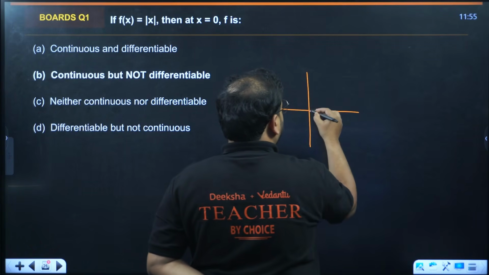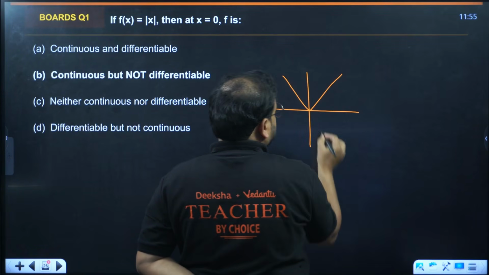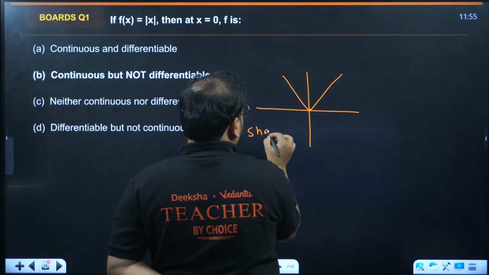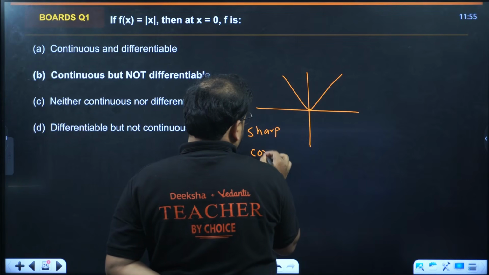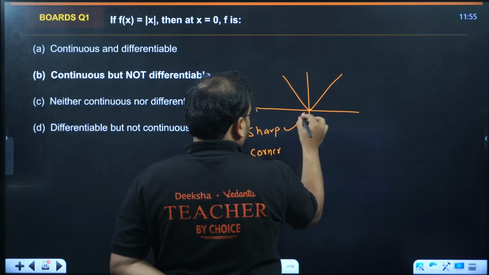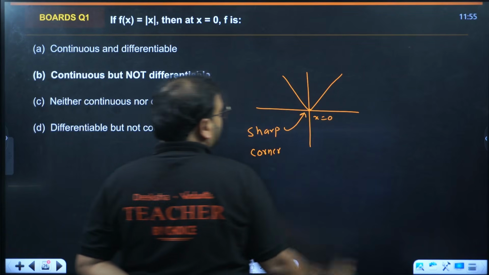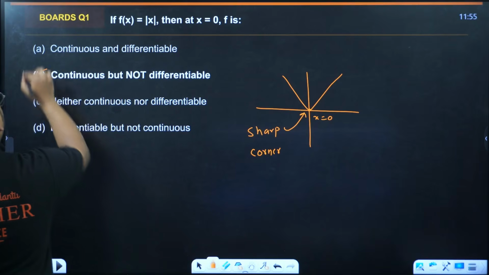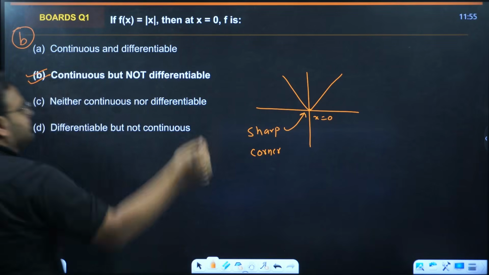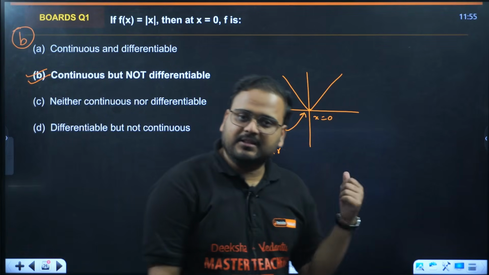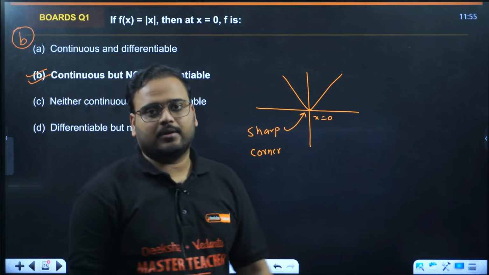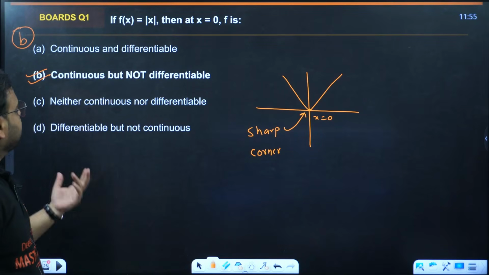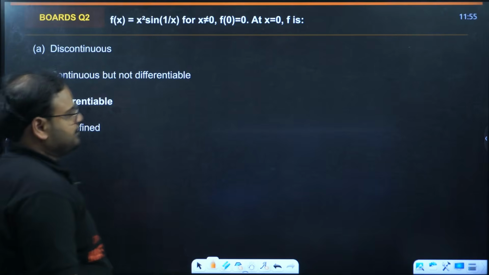Look at the graph. Mod of x is this. You can see the presence of a sharp corner at the point x equals 0, which means it is going to be non-differentiable. Continuous because there is no break in the function. Is there a break? Check the graph, there's no break, no jump as such. So this is simply a continuous but non-differentiable function.